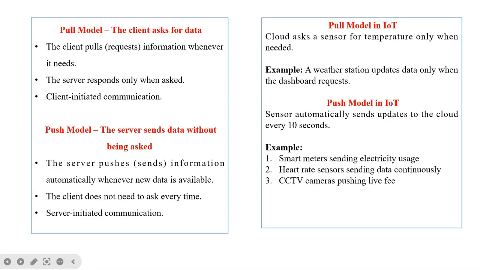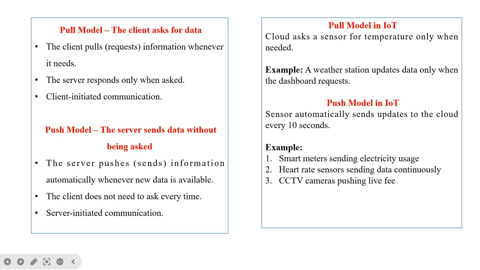Now, one example for the pull model: the cloud will ask a sensor for temperature only when it is needed. Another example is a weather station which will update the data only when the dashboard requests. These two are examples of the pull model.